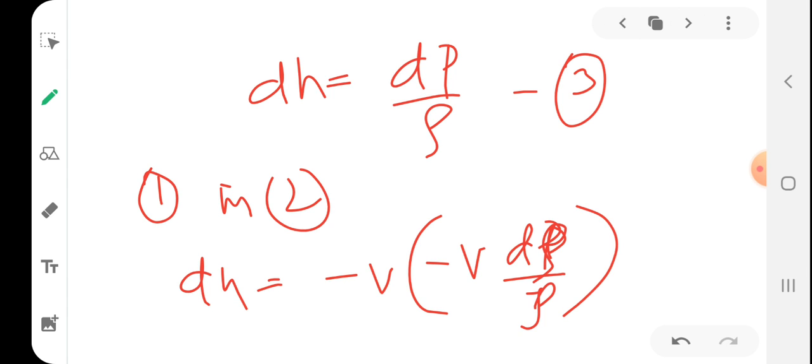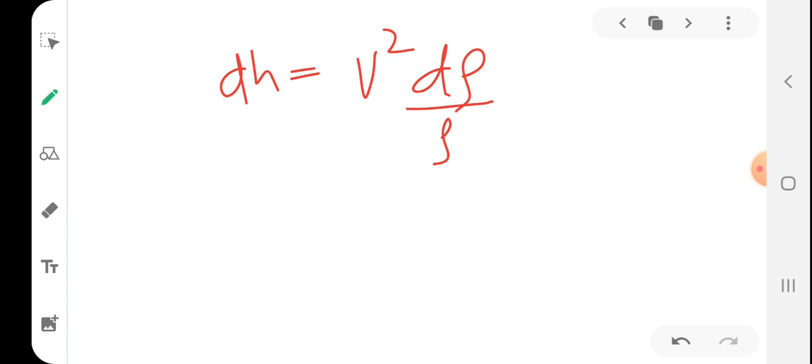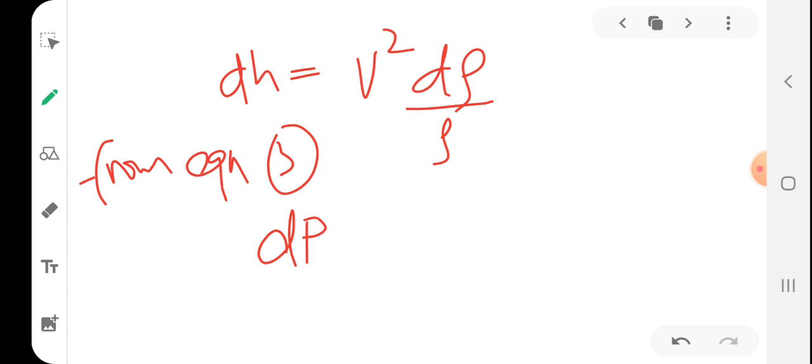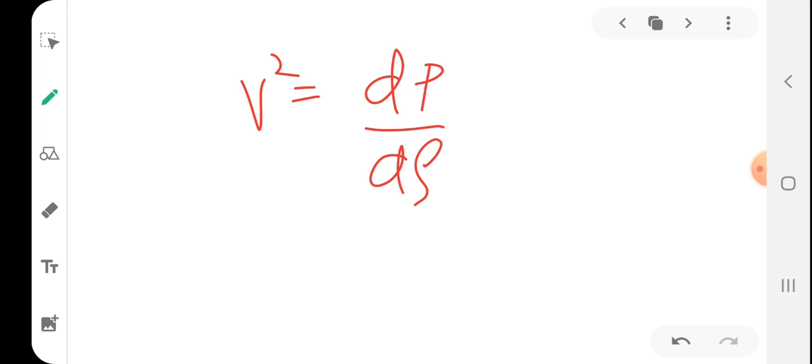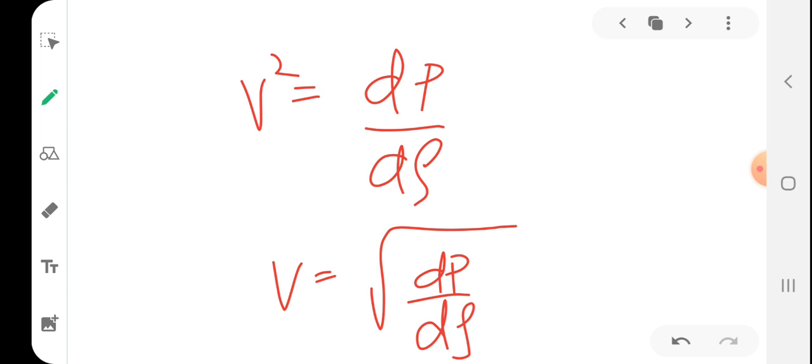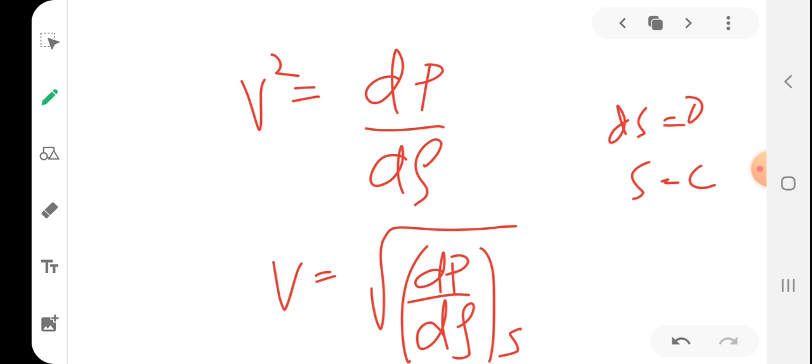Now from equation 3, dh is nothing but dp by rho. So dp by rho equal to v square d rho by rho. You can cancel d rho and rho. So v square will be equal to dp by d rho, and v will be equal to root of dp by d rho. Since ds equals 0, this is based on constant s.